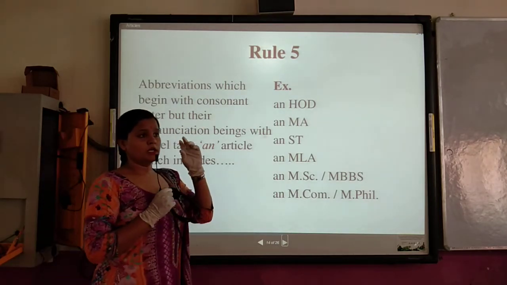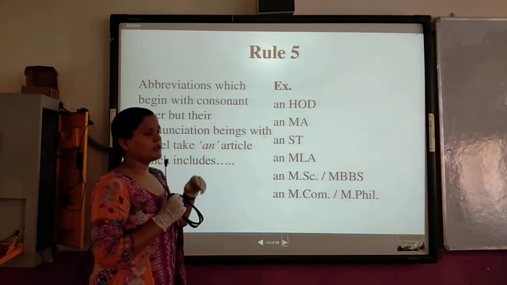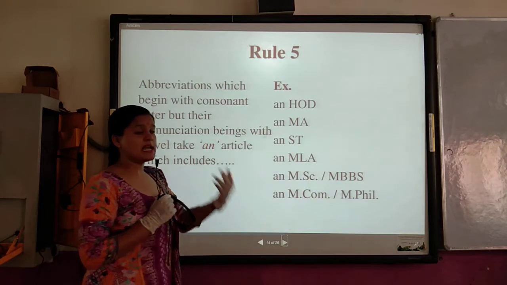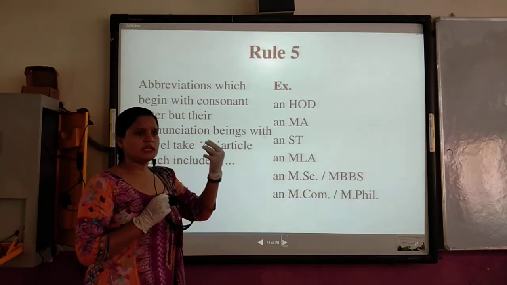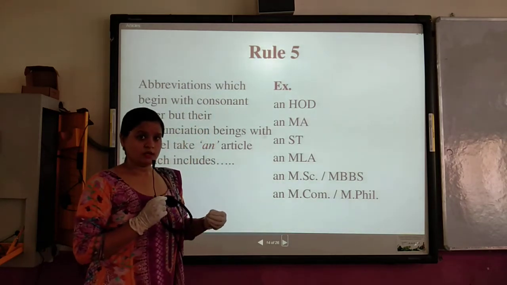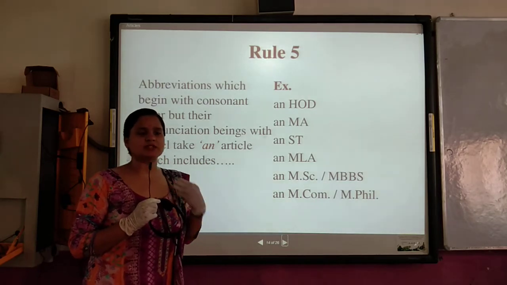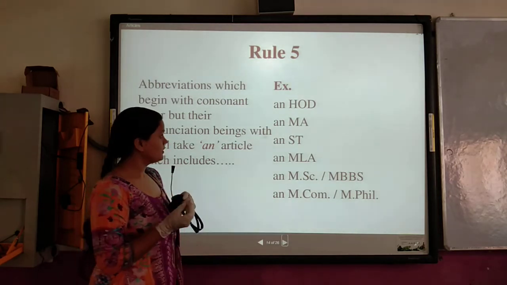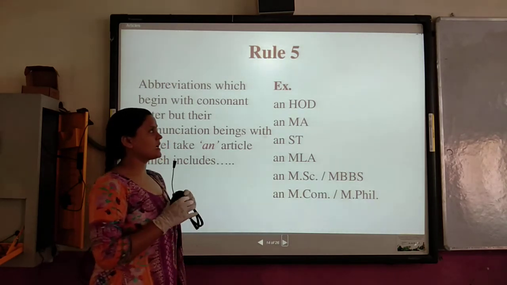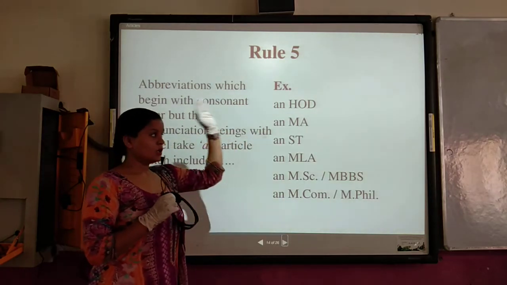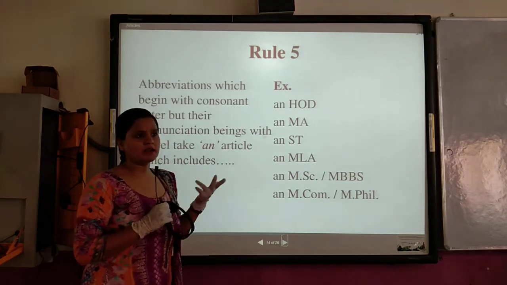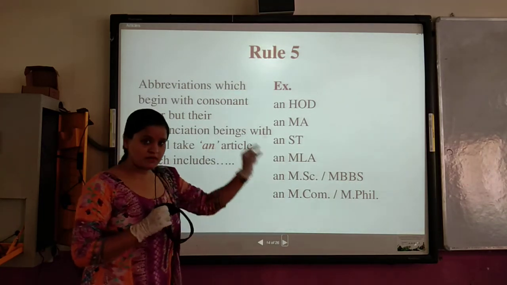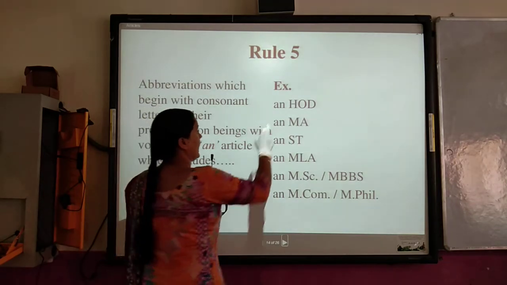Some of the alphabets in English have a pronunciation that starts with a vowel sound, like H, like M, like S, like N, like L. So these are some alphabets whose pronunciation starts with a vowel sound, even though they are consonants, like L, M, N, H. That's why whenever they are written in abbreviation form, they will use "an", like "an MA".